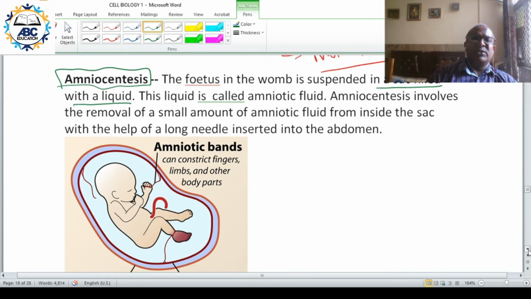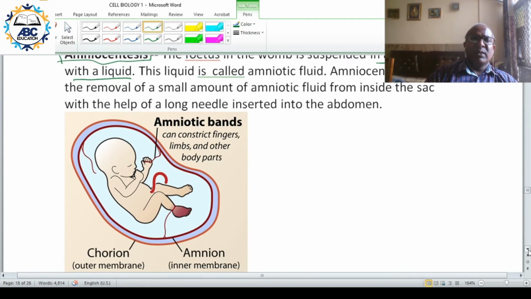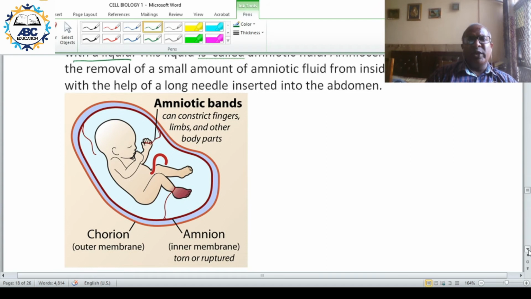Now take a look at this diagram. This is the fetus growing in the mother's womb. There are 2 layers around the fetus. The first one is the amnion, the inner one. And the outer one is the chorion, the outer membrane.